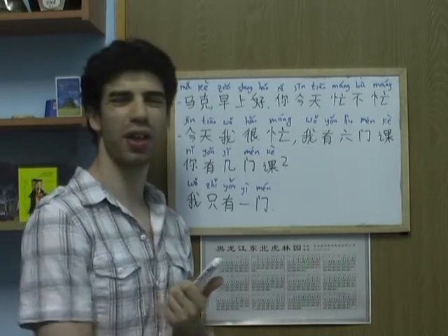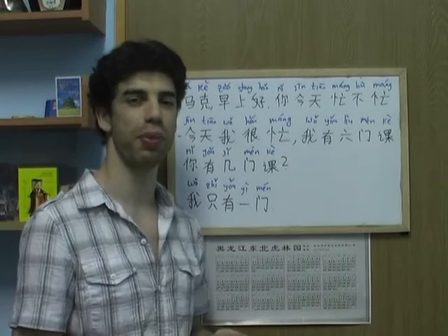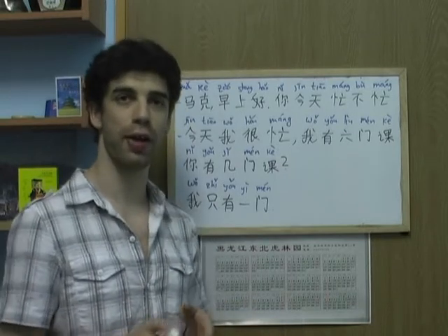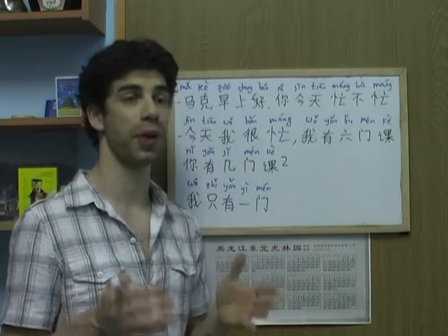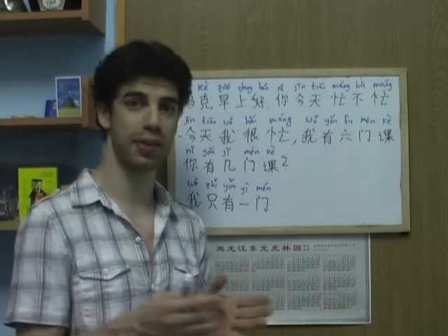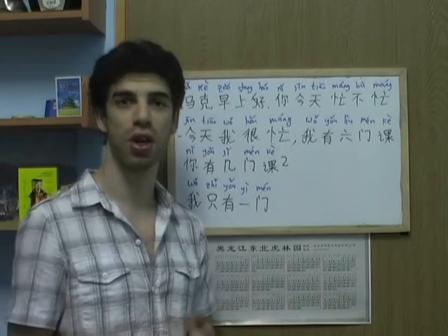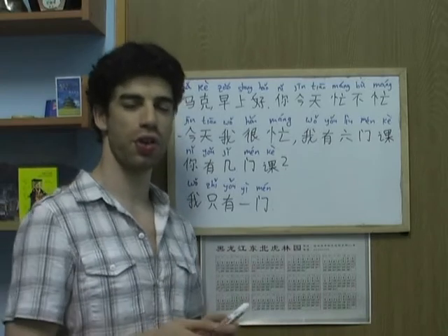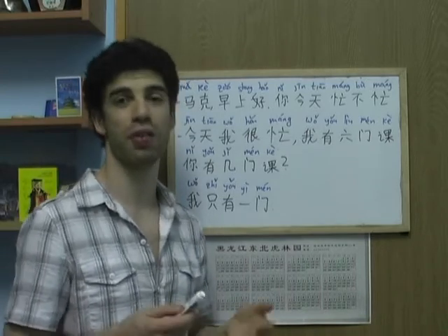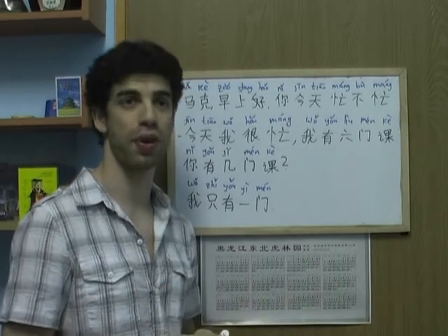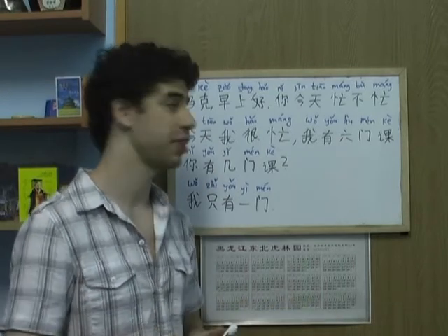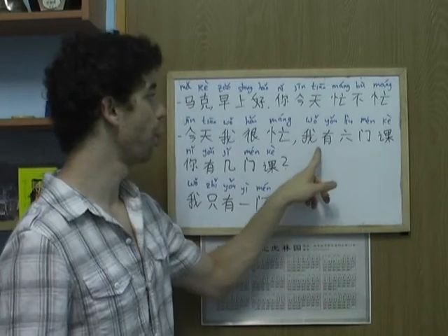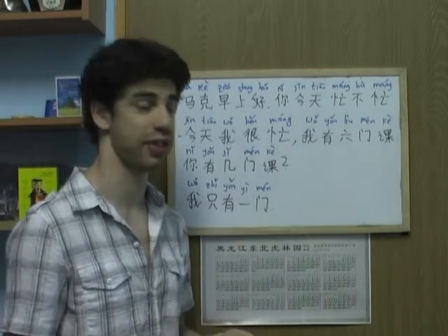So this is a very annoying part about Chinese, actually, because you actually have to remember many measure words. Not every noun has a measure word, but let's say every class of nouns, every category has a measure word. For example, you have a measure word for vehicles, or a measure word for books, or a measure word for animals, and so on. Okay, so again, this is a very annoying part, because you got to remember a lot of words, a lot of measure words, but that's how it is. So the measure word for a course is men, alright? So 我有6门课 means I have 6 classes.